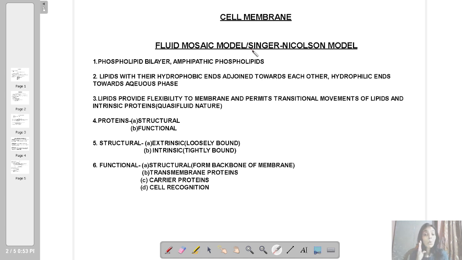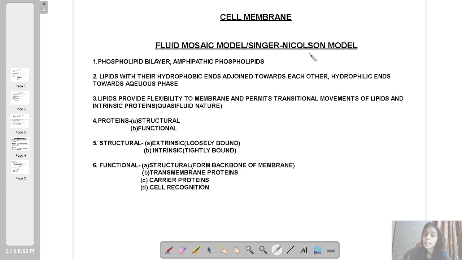Next comes the most important model regarding the structure of the cell membrane, and that is the fluid mosaic model, as the slide shows. The other name is the Singer-Nicolson model, named after the two scientists who proposed this model. Now, this model is the most accepted one.